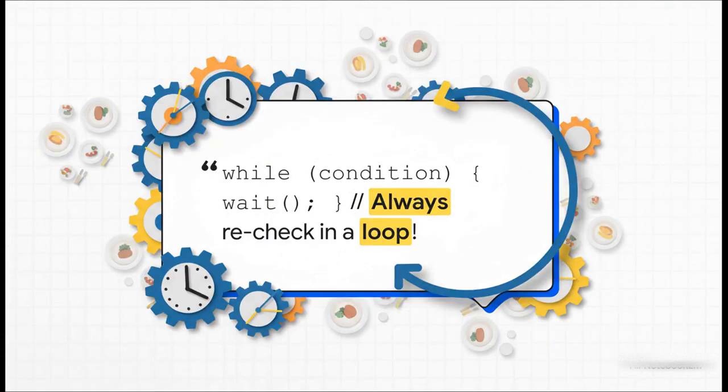So the correct way, the only truly safe way, is to always put your wait call inside a while loop. This is so, so important. When your thread wakes up, it gets the key back, and then it immediately rechecks the condition. It asks again, is my food really here? If the answer is no, it just goes right back to waiting. This protects you from any shenanigans that might happen after you get that notification.